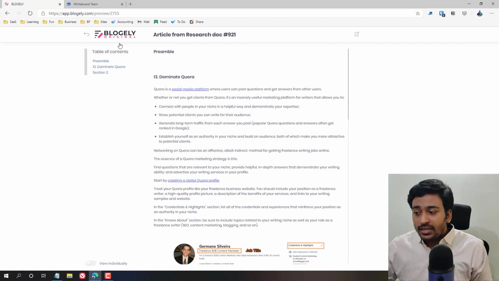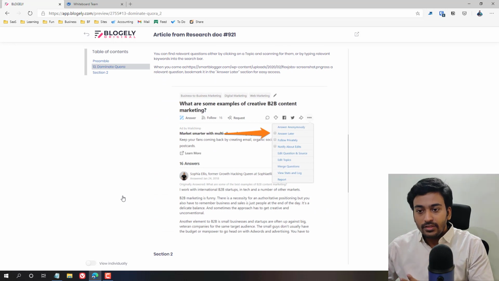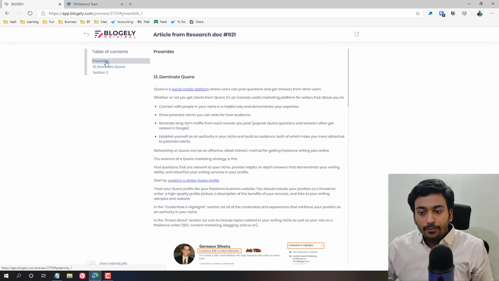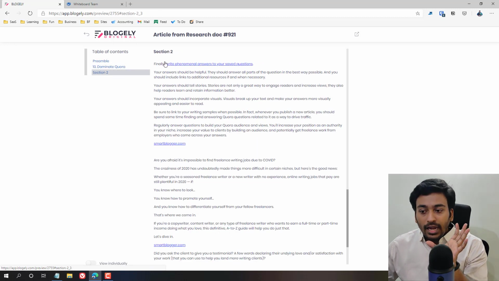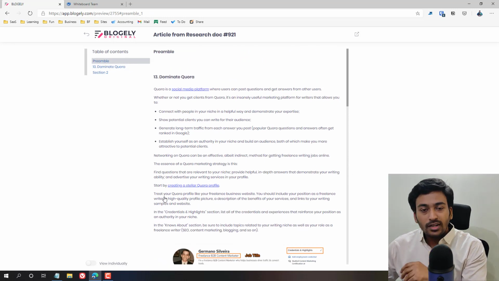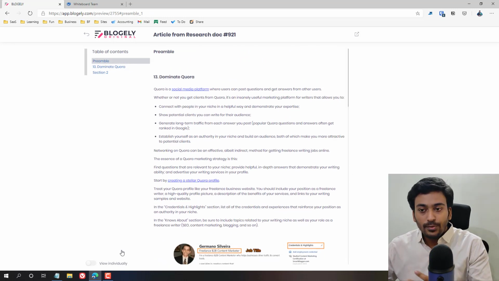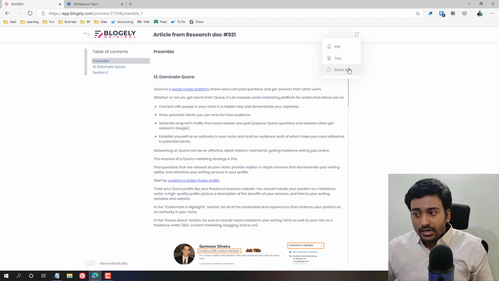It will automatically create something like this where you can share it with anyone else. For example, it put all the different blocks or sections which I created into different steps, and it shows them in a nice organized format of our research document. So if there is a writer I want to give this research document to, I can share a link from here.